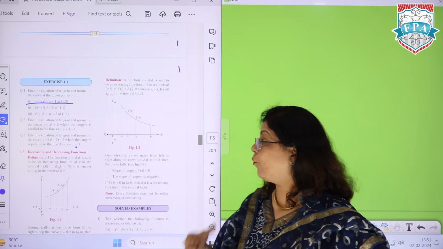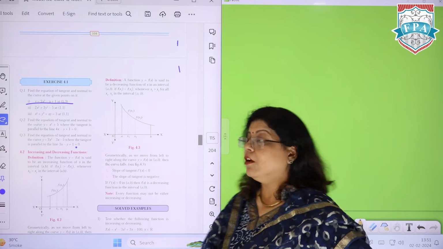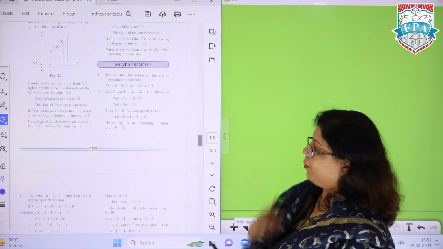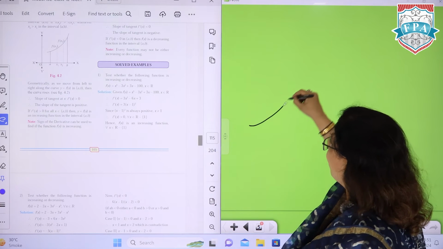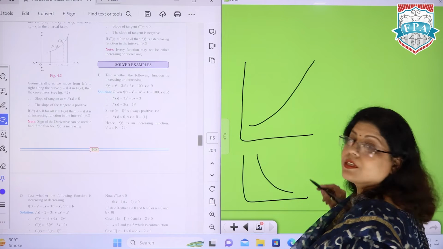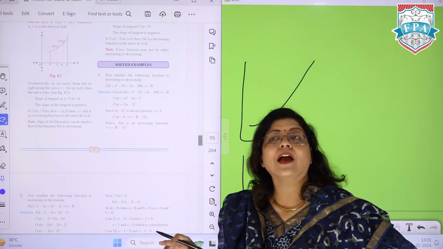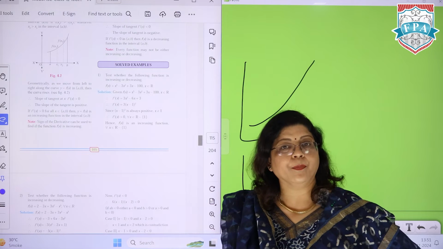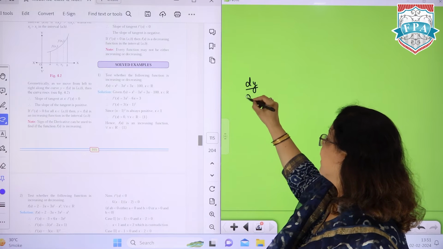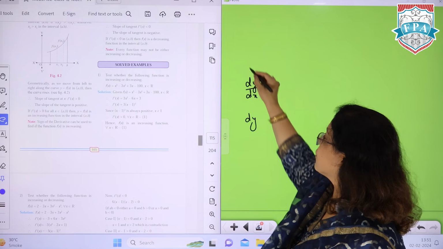Now the second kind of question in this particular part is increasing and decreasing function. So when we talk about increasing and decreasing function means the graph is going, say, upwards. Okay, for decreasing function, the graph will come downwards. Now, ये तो graph के form में है, but definitely we can't make like this. We have to give the answer in the more objective manner. So for increasing function, your dy by dx has to be greater than 0. And for decreasing function, this is for increasing.